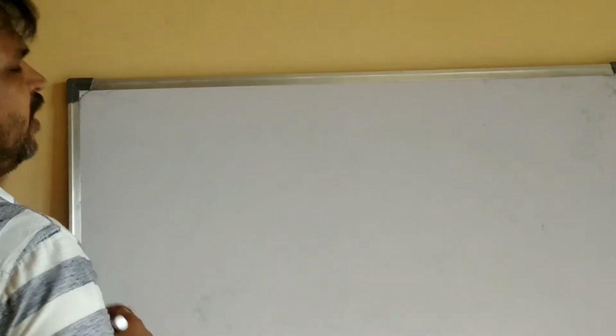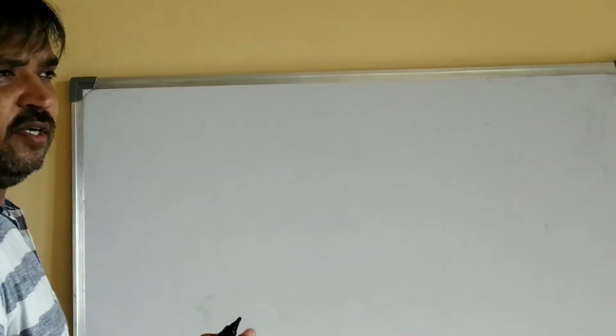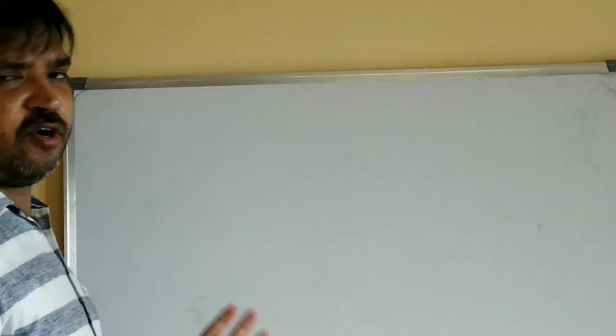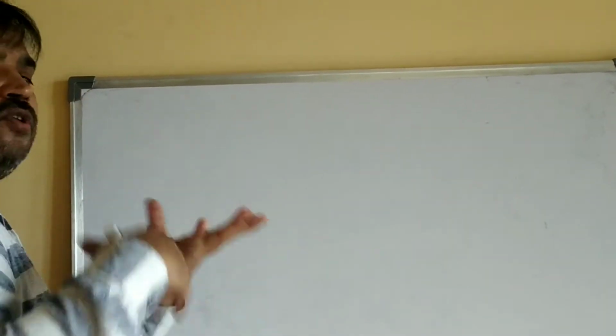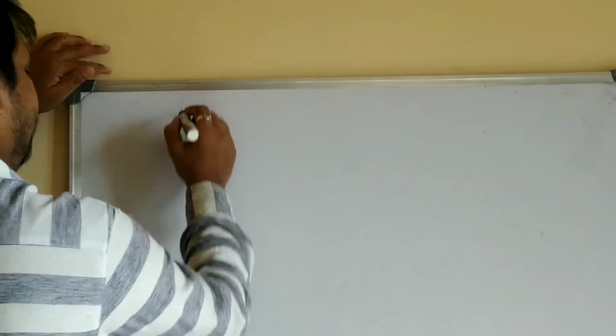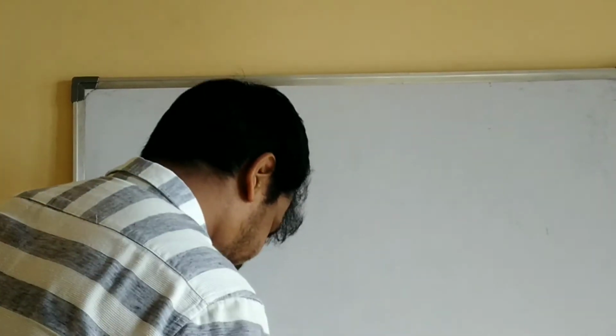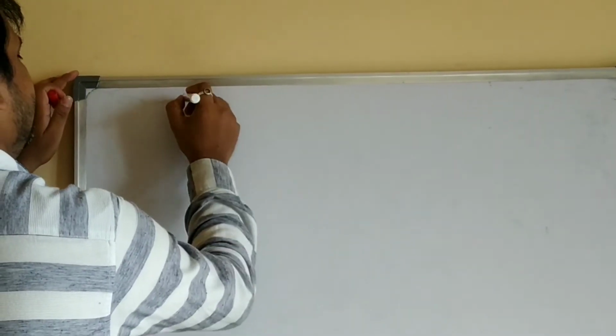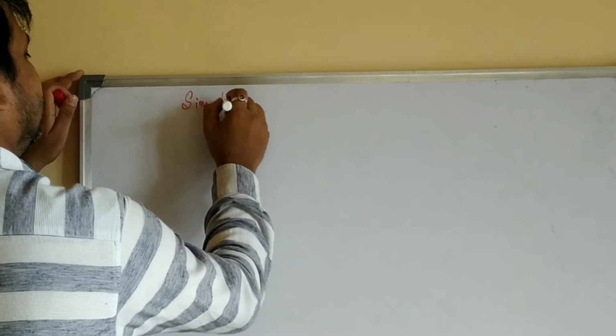So the next, let us draw a simple electric circuit. We have understood all the circuit components, right? Now let us not go for a bigger circuit. Let us draw a very simple electrical circuit.